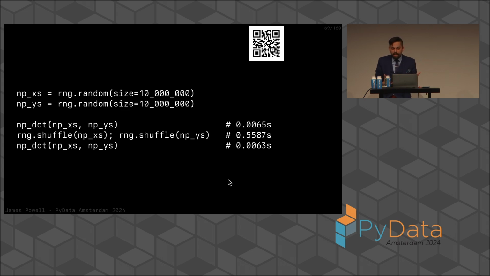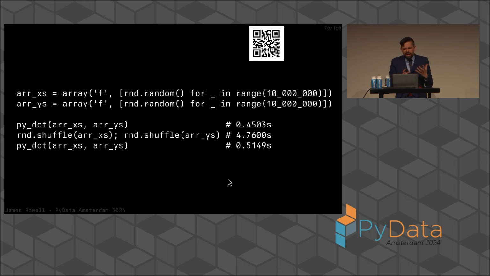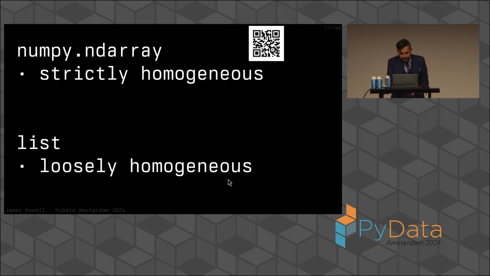When we do the same thing on a NumPy ND array, we can see that it's invariant to that shuffling because it is truly contiguous data in memory with no additional layer of pointer chasing. And if we do the same thing on an array.array, we can see the array.array is actually contiguous in memory, machine typed, and just slightly more efficient than a list, but the only way for us to actually operate on this thing is to pull those elements out. So there is still some cost that we're paying in crossing the restricted computation domain boundary. In other words, in taking the elements inside that array.array and pulling them into the Python domain and constructing Python integer values from that.